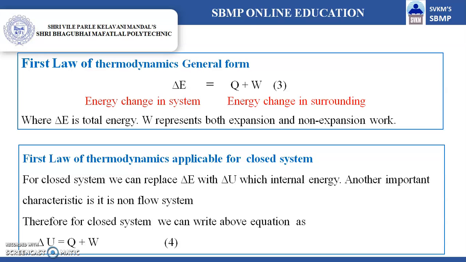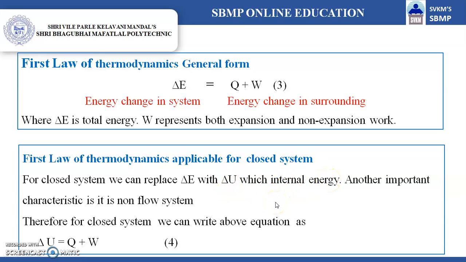Now let us consider the first law of thermodynamics applicable for a closed system. For a closed system, as we have seen in the beginning, there is no transfer of matter, and in that case macroscopic motion is not there. Therefore the total energy change in the system, delta E, is replaced by delta U, which is the internal energy.